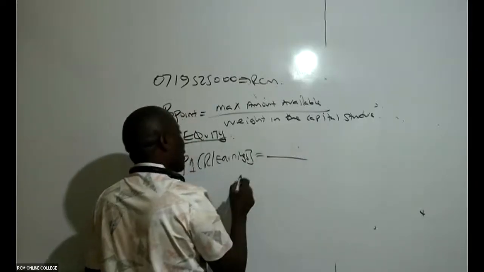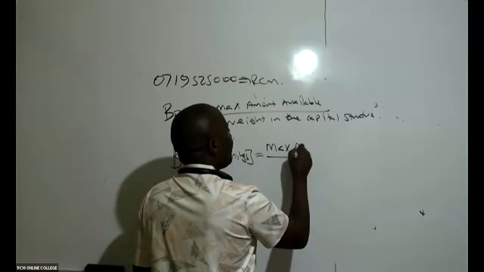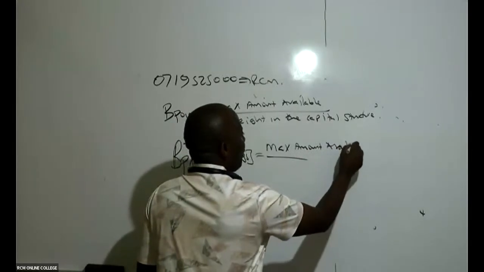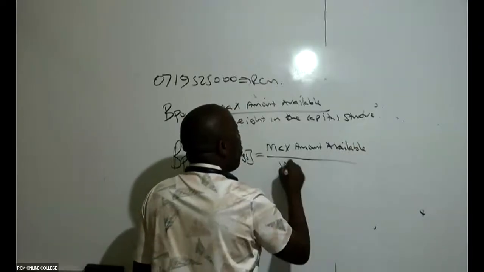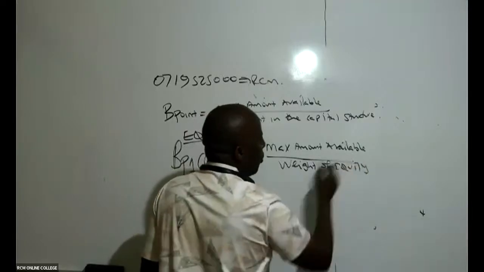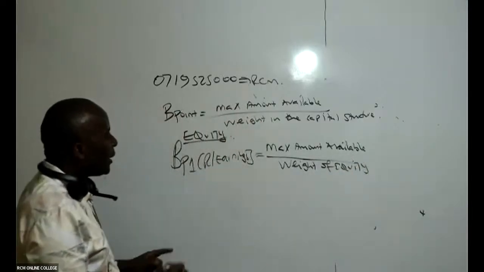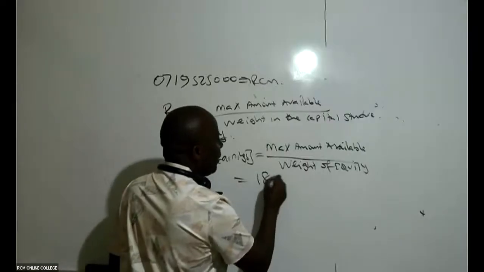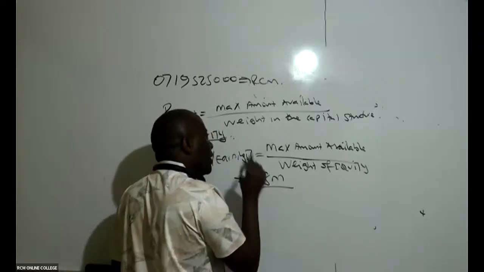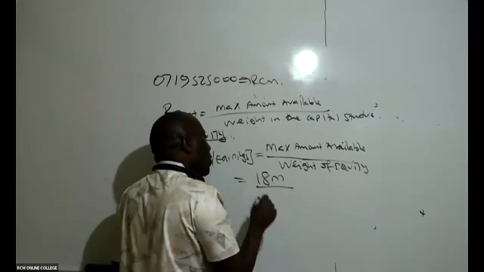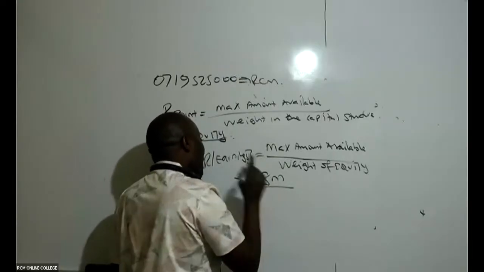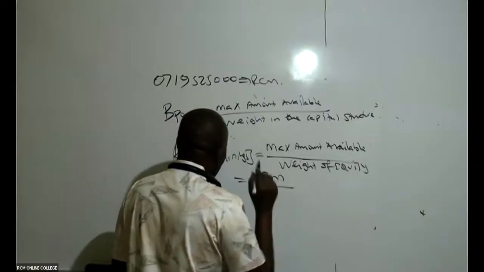So this breakpoint will be the maximum amount available, divided by the weight of equity. Because you see, retained earnings is an equity component, and you're saying that for retained earnings we have 18 million. So we divide this 18 million by the weight of equity in the capital structure. Can someone remind us what the weight of equity in the optimal capital structure was, 0.4 or 0.6?